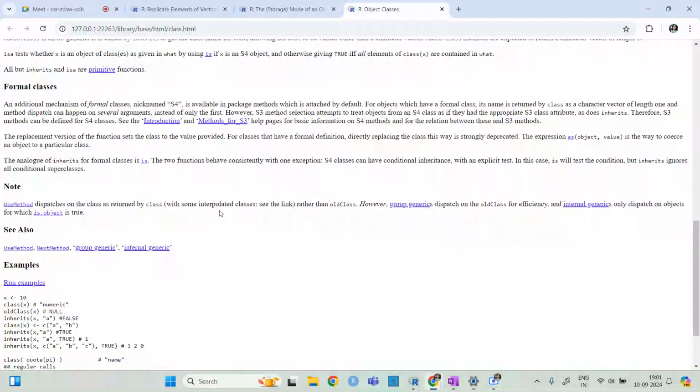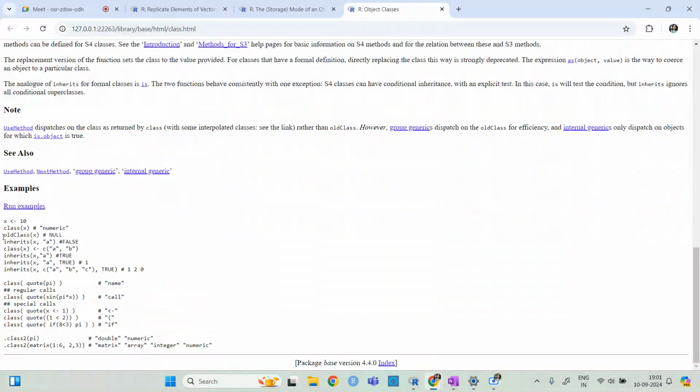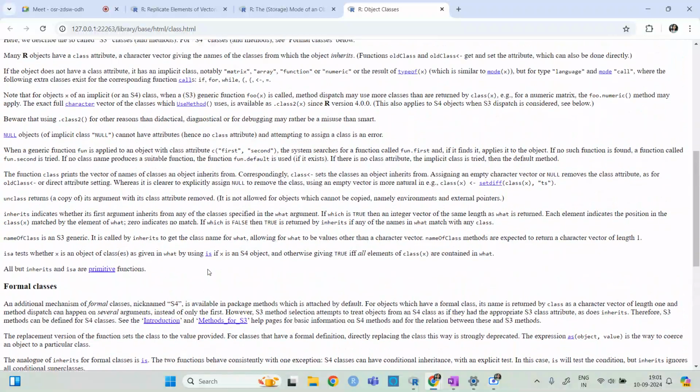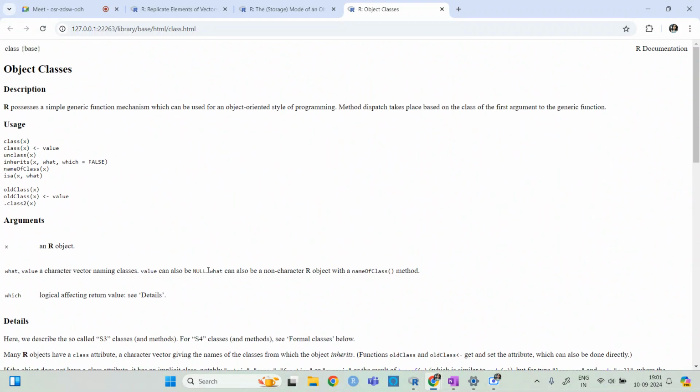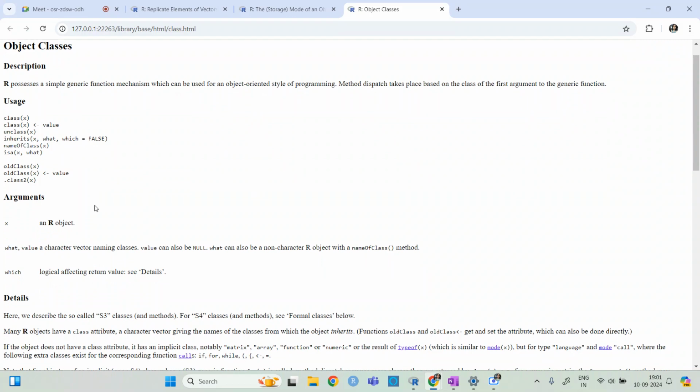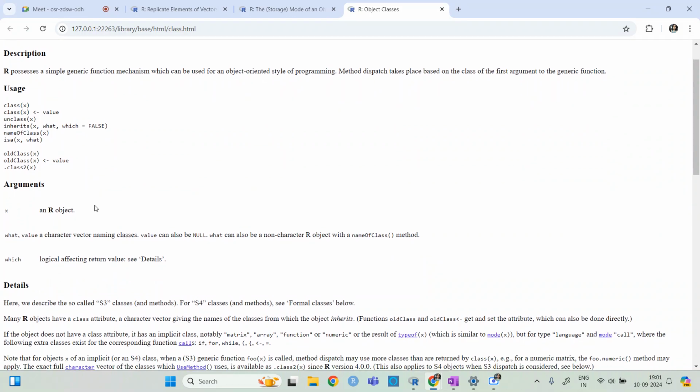The class of x is numeric, and then the class inherits, class by class 2, double, numeric. How is it different? We can use this method dispatch that takes class based on the class of the first argument. So class, unclass, the value class of x is equal to this.